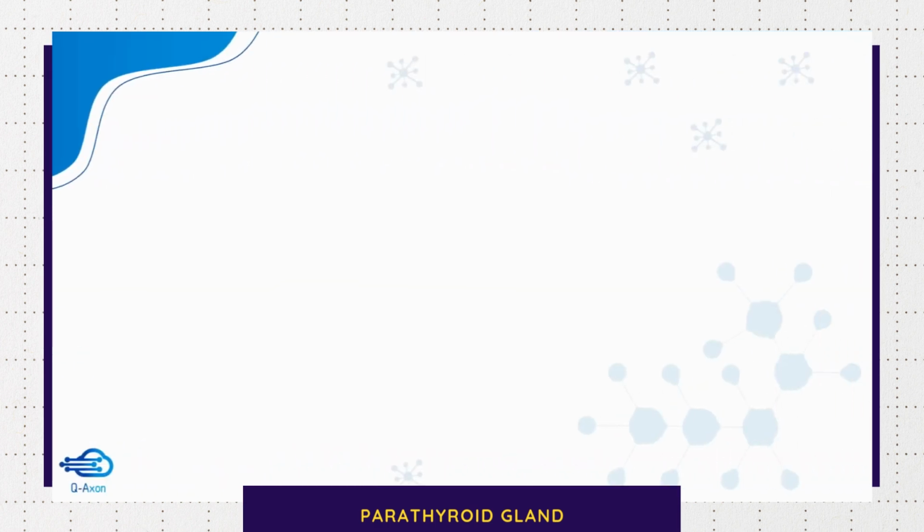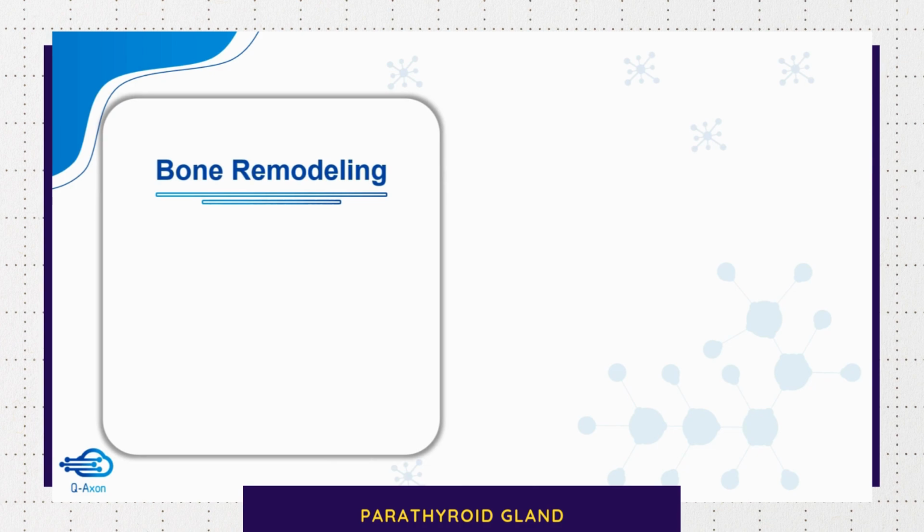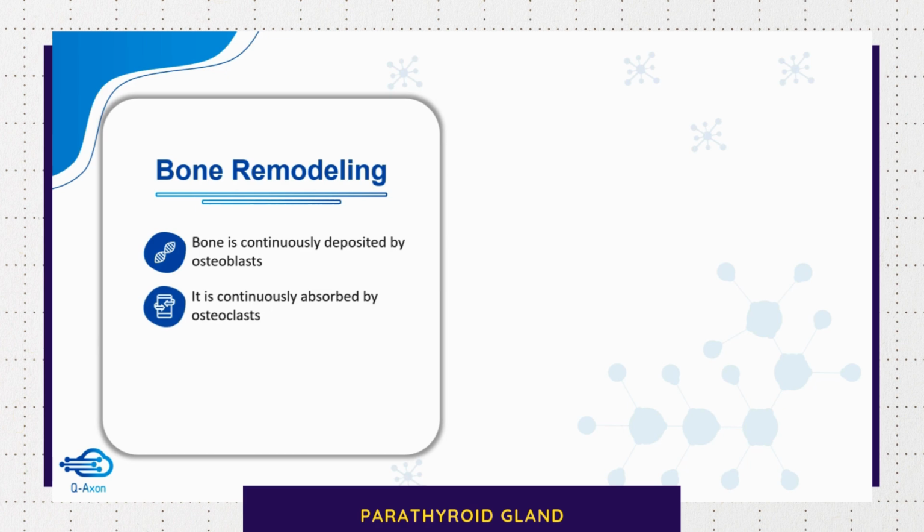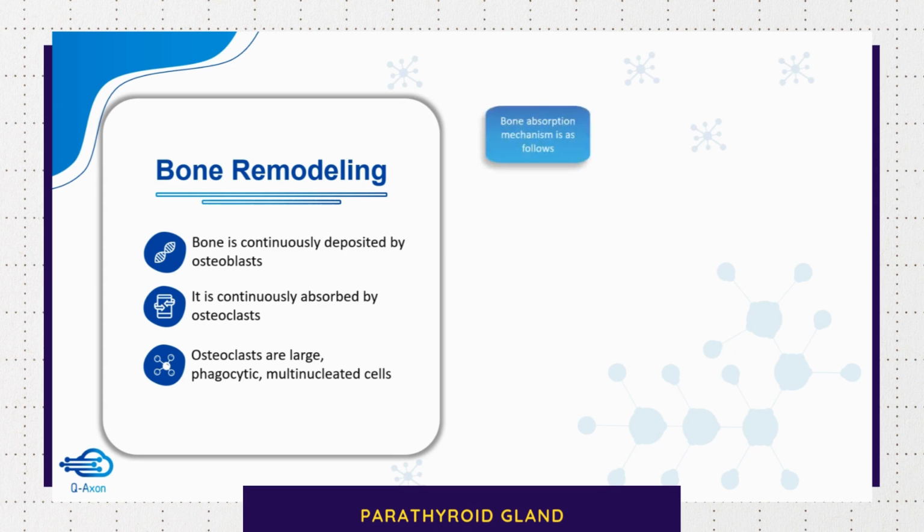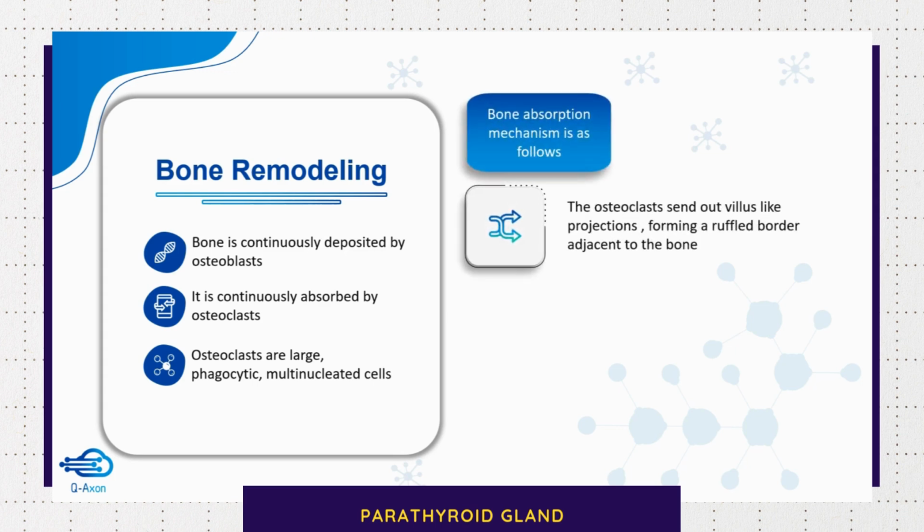We now know that bone is made up of matrix and salts and that we have exchangeable calcium in it. Now I am going to explain about the steps involved in bone remodeling. Bone is continuously deposited by osteoblasts and it is continuously absorbed by osteoclasts. Osteoclasts are large phagocytic multinucleated cells. Now let's see the mechanism that is involved.